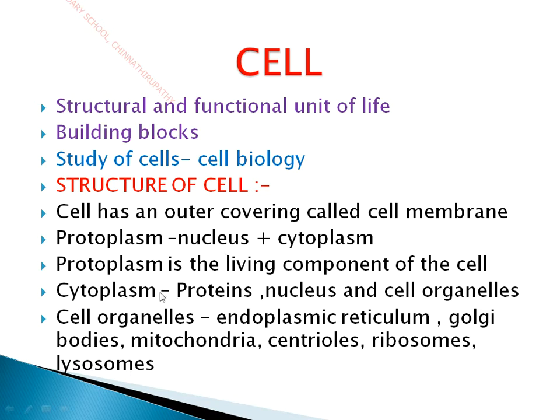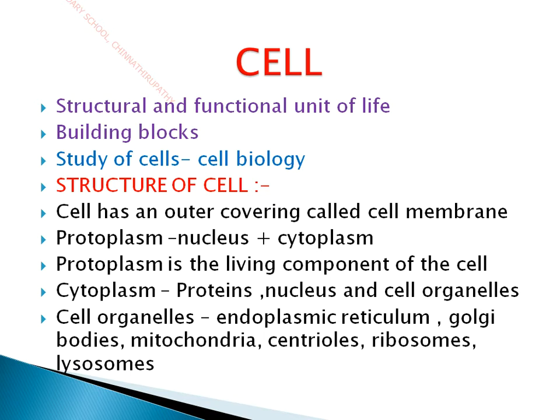And in the cytoplasm you can see the proteins and nucleus, and also all other cell organelles like endoplasmic reticulum, Golgi bodies, mitochondria, centrioles, ribosomes, and lysosomes. These are some of the cell organelles present in a cell, and there may be some slight differences in plant cells and animal cells. In a plant cell, in addition to the plasma membrane, you have an additional layer called the cell wall, which is made up of cellulose, mainly for protection of the plant cells.